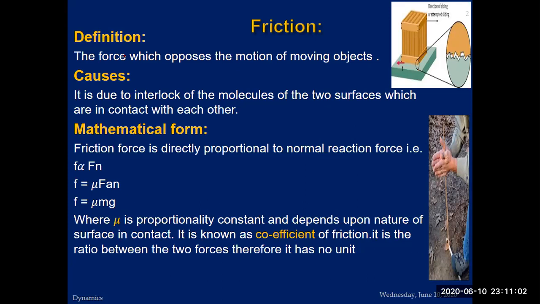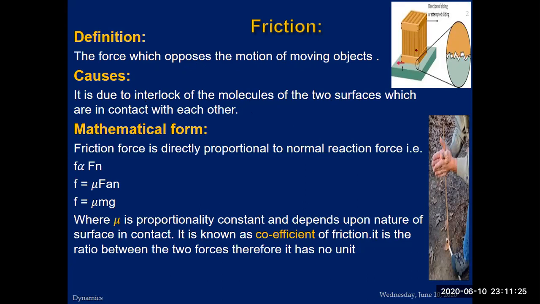Now let's start from the definition. The force which opposes the motion of a moving object, that is basically friction. What are the causes? It is due to the interlocking of the molecules of the two surfaces which are in contact with each other. So these are the molecules in contact with each other. They are interlocked, and this interlocking is opposing.